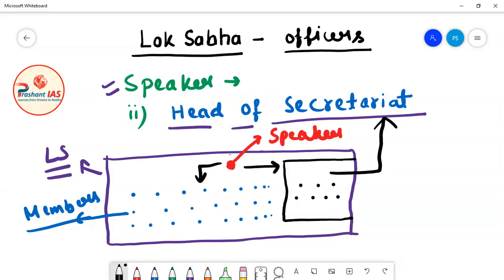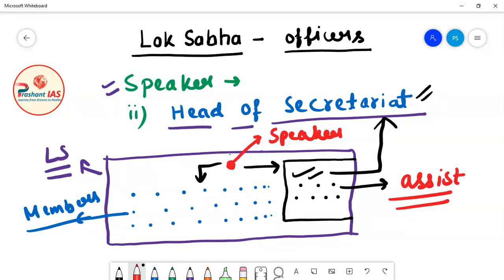Now what is the secretariat and what is its work? In simple words, the work of the secretariat is to assist Lok Sabha in its work.